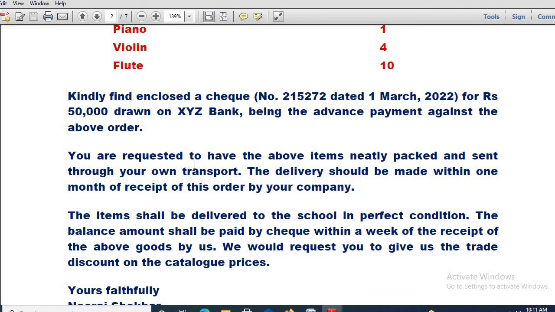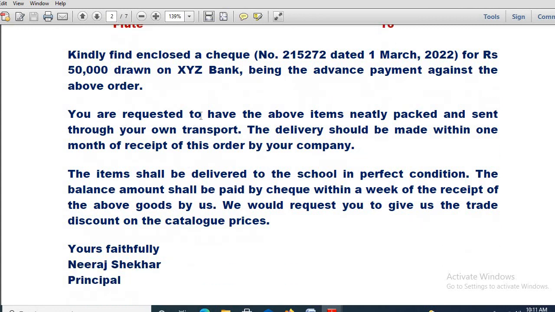Okay, so let us move on then. You are requested to have the above items neatly packed and sent through your own transport. Remember, you have given 1 month's time. After that the order can be cancelled, that one also you have to mention. The items shall be delivered to the school in perfect condition. The balance amount should be paid by check within a week of the receipt of the above goods by us.